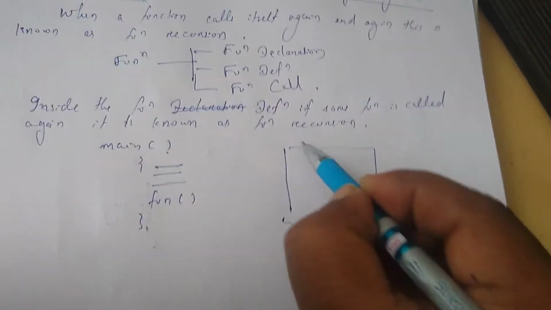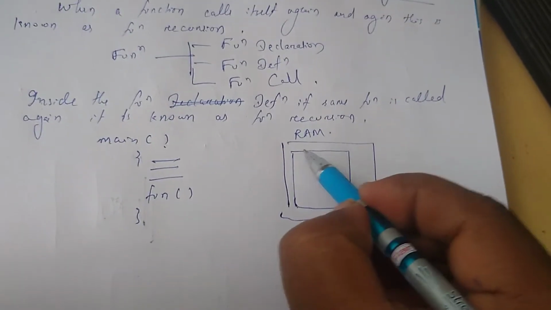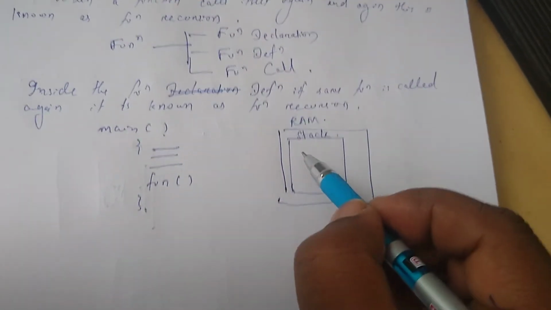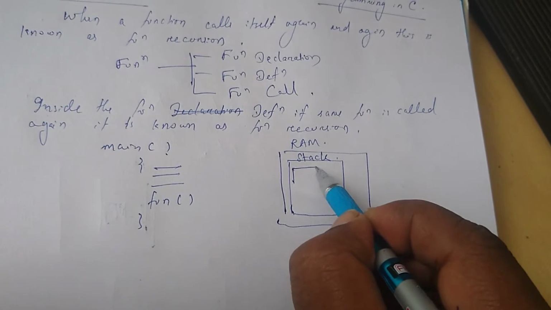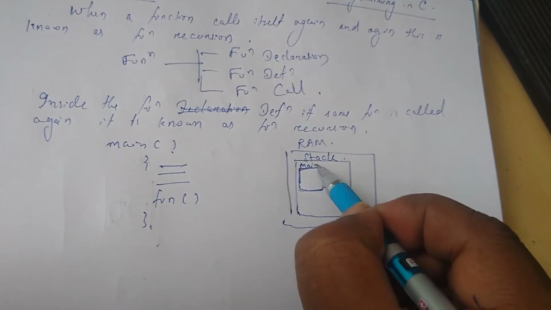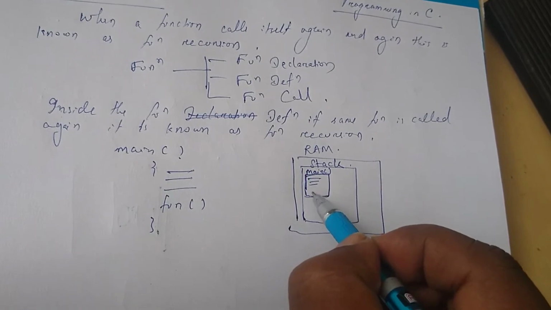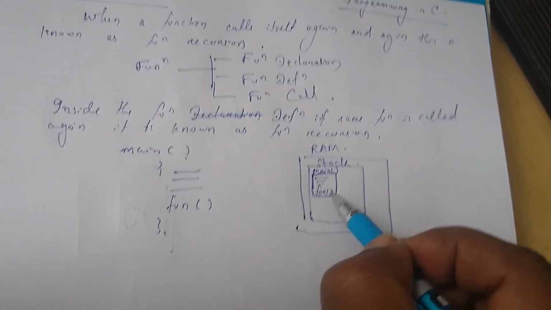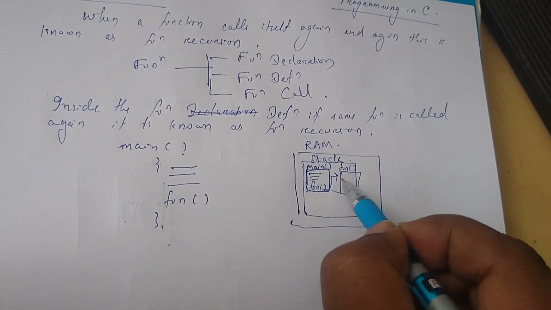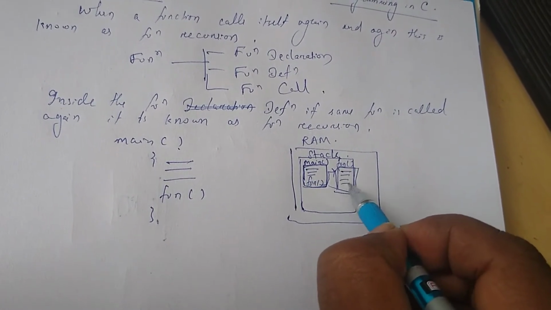Internally in the main memory, in the RAM, some memory is allocated for the stack. That means a stack memory is allocated, where each function call is allocated some memory. So when the main function is called, it is allocated some memory in the stack, where some lines of code get executed, and again function fun is called. When function fun is called, control will move to the function fun. For function fun, again some memory is allocated in the stack, and the function fun gets executed.